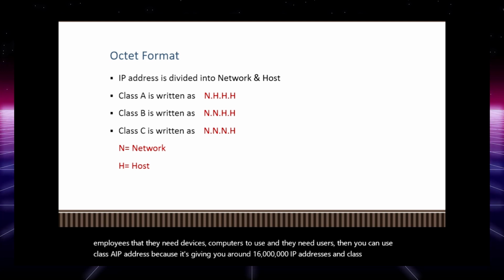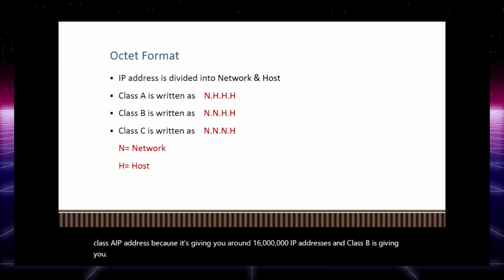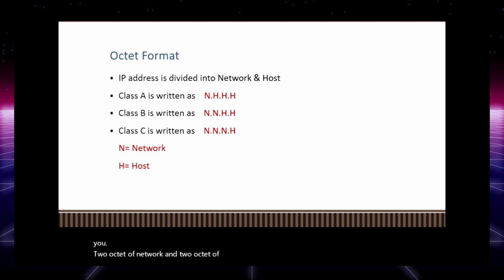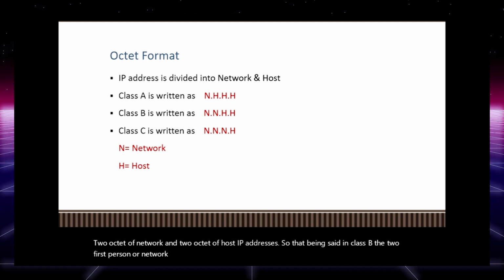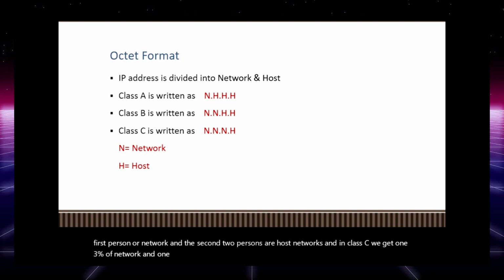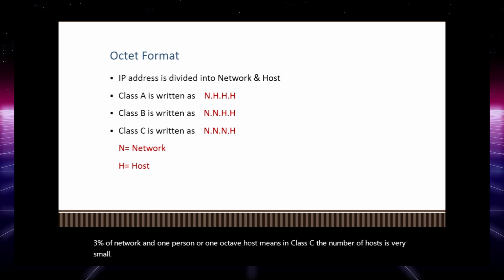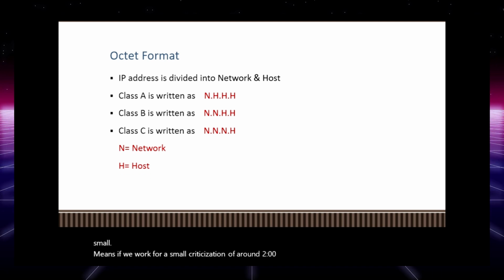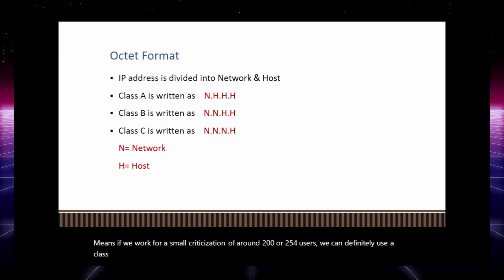And class B is giving you 2 octets of network and 2 octets of host IP addresses. So that being said, in class B, the first 2 portions are network, and the second 2 portions are host. And in class C, we get 3 portions of network and 1 octet of host. Means in class C, the number of hosts is very small. Means if we work for a small organization of around 200 or 254 users, we can definitely use class C IP addresses.